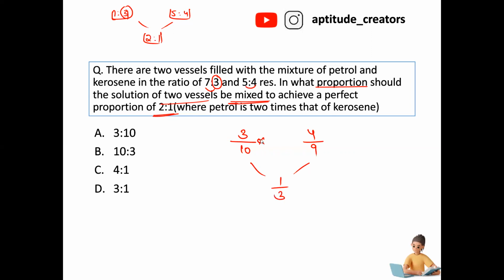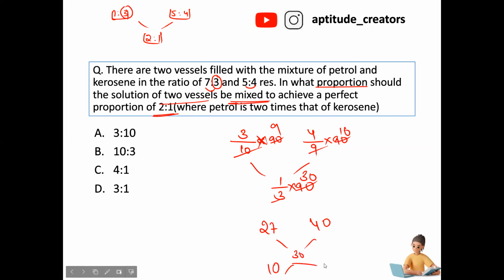Now, what is the LCM of 10, 9 and 3? That is 90. Multiply by 90 here and here also by 90. 10 into 9, 9 into 10, 3 into 30. 27, correct? And this is 40 and this is 30. And what about this 10 and what about this 3? In what ratio does the person have to mix? In what proportion? 10:3.